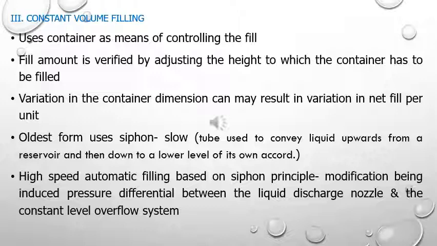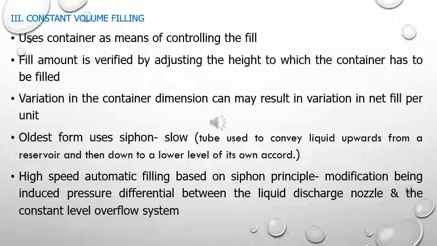In the filling line, the height of the bottle is adjusted so that the required amount of liquid will be filled inside the bottle. So a small variation in the container dimension can lead to variation in the net fill amount of the liquid.